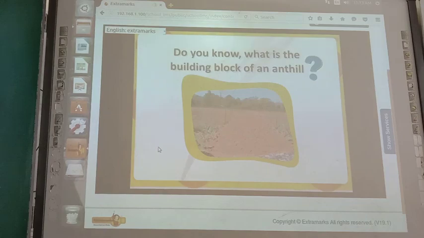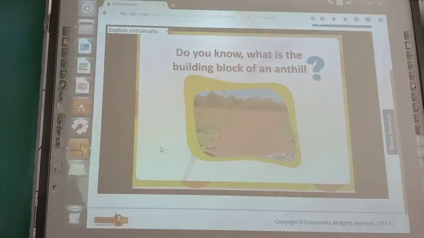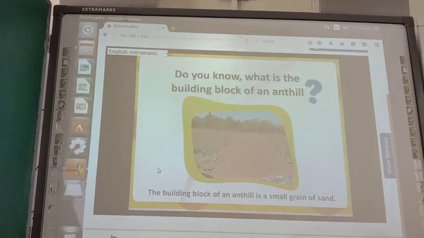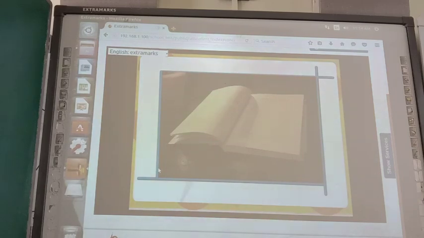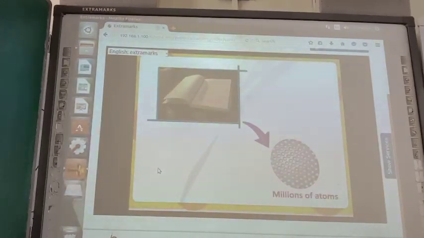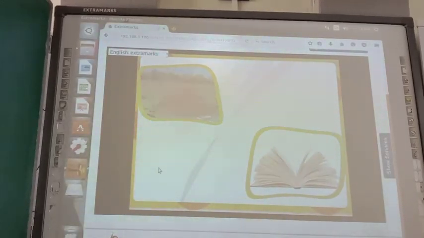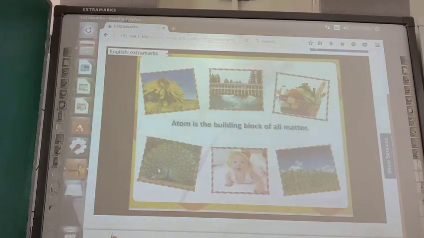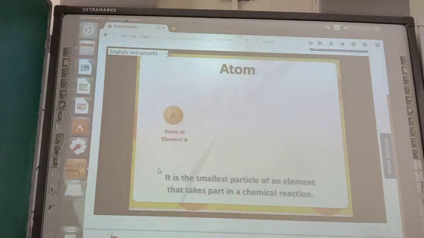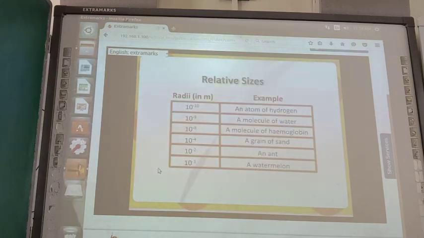Do you know what is the building block of an atom? The building block of an atom is a small grain of sand. Look at the piece of paper. You will be surprised to know that a sheet of paper may contain at least millions of atoms. From these two examples, it is clear that an atom is the building block of all matter. It is the smallest particle of an element that takes part in a chemical reaction. In this table, you can observe the relative sizes of various atoms. This data clearly explains that an atom of hydrogen